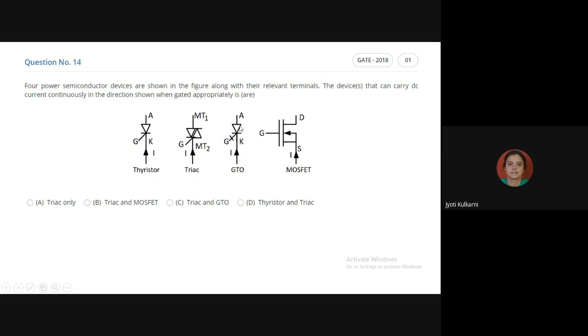Its triangle is in the downward direction. The construction is such that it allows the current only from anode to cathode, but the current which we are feeding is from cathode to anode. So GTO is also not taking the current. It means thyristor and GTO cannot take the current. Now tell me which option you will click then.